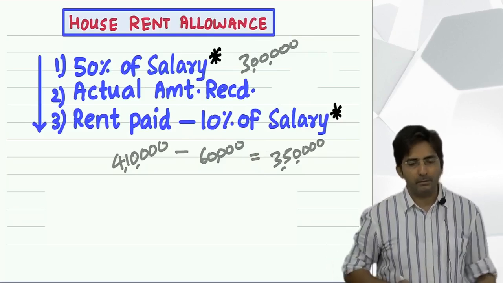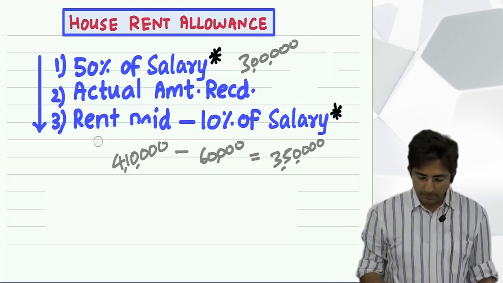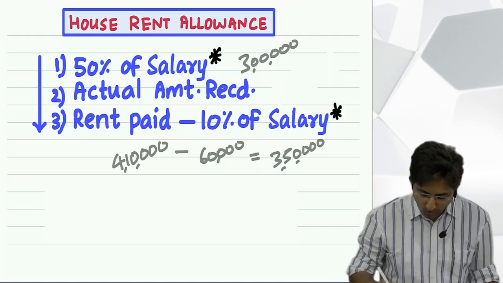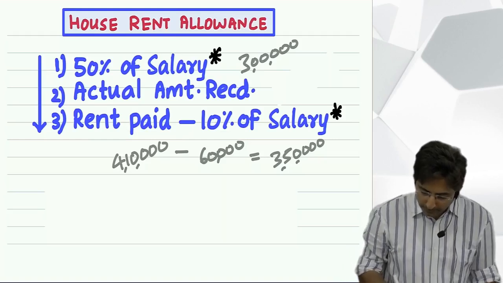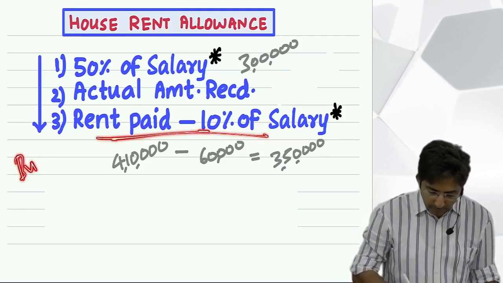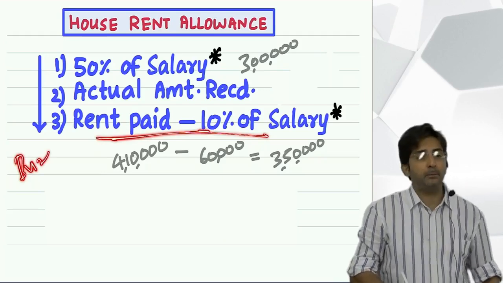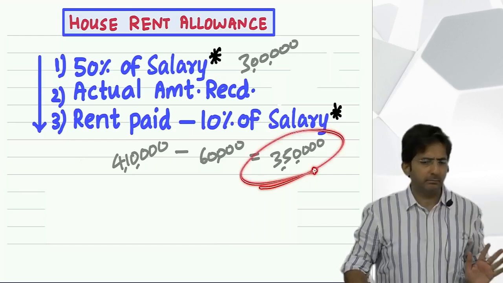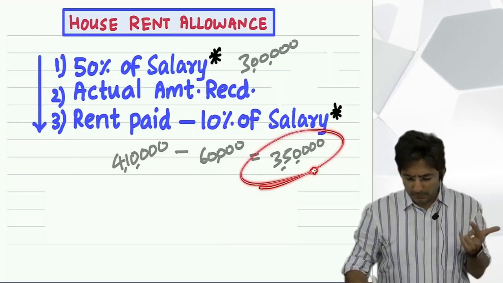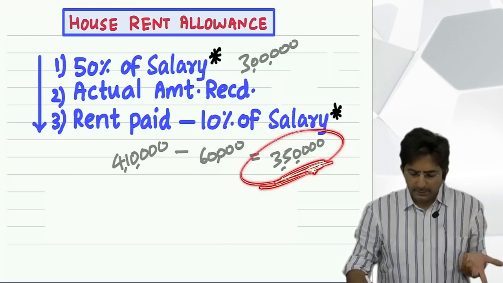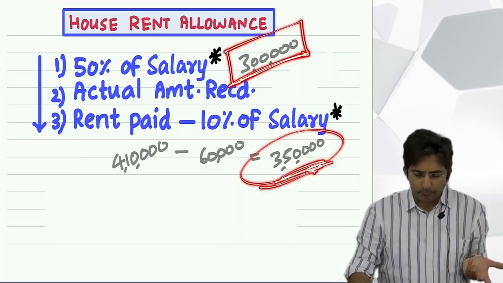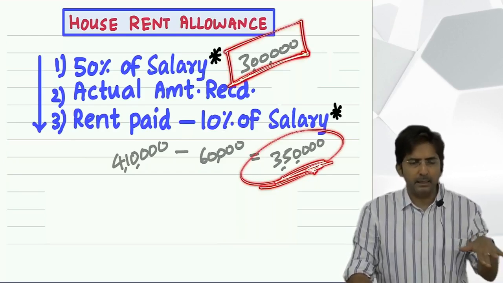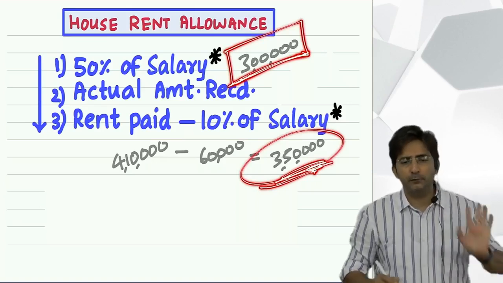Finally, you have to learn this by heart now. This is the burden. When you are making your own notes, you can also write that this difference will show the burden on the employee. The government wants to exempt this amount fully, but sometimes the burden is so much that the government has to restrict itself to its limit, and the limit is maximum 50% of your salary.